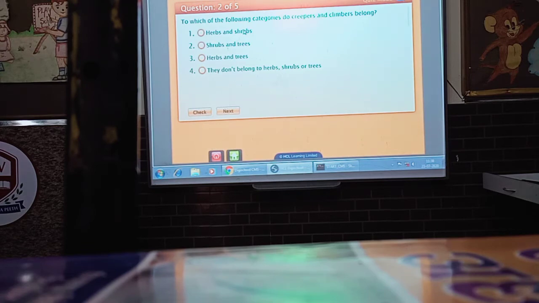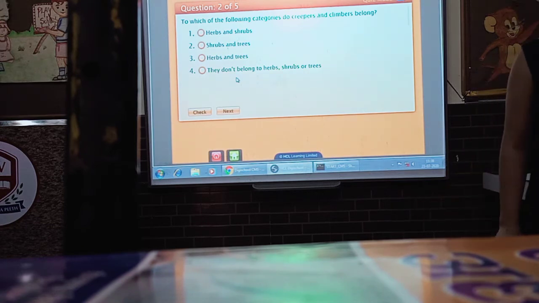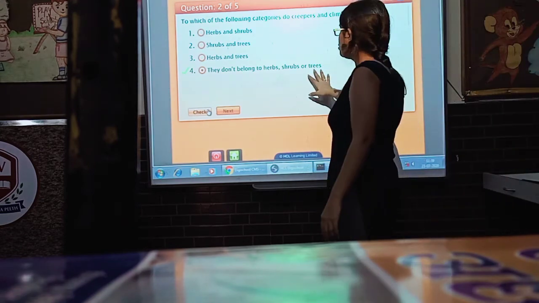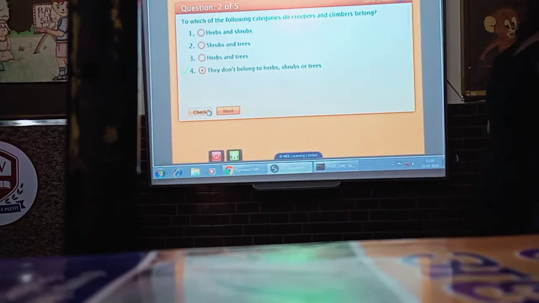Next is, to which of the following categories do creepers and climbers belong? आपको बताना है कि creepers और climbers कौन सी कैटेगरी में आते हैं. Herbs and shrubs की कैटेगरी में, shrubs and trees की कैटेगरी में, herbs and trees की कैटेगरी में. They do not belong to herbs, shrubs or trees. What will be the answer? You have to mark the answer. So class, what will be the answer? That they do not belong to herbs, shrubs or trees. Is it fine?